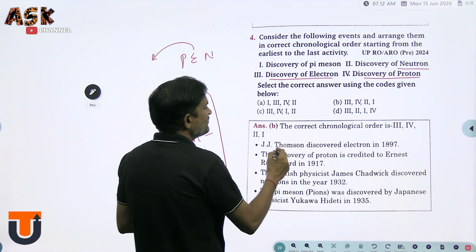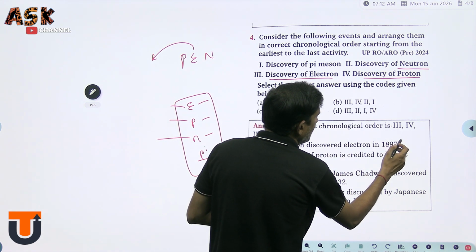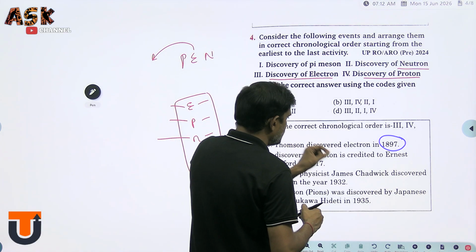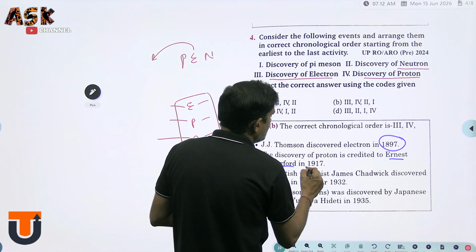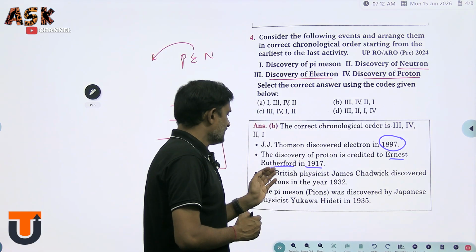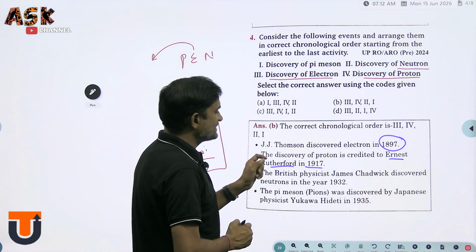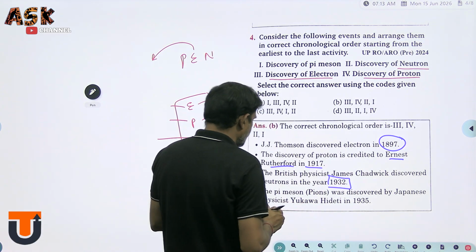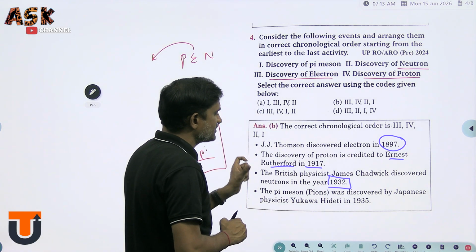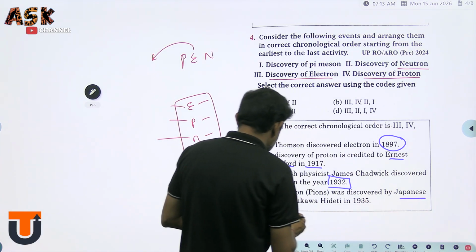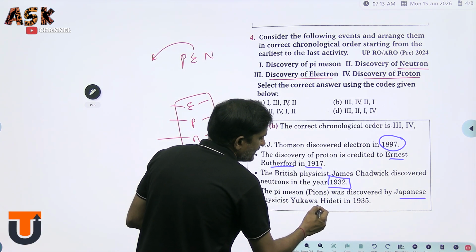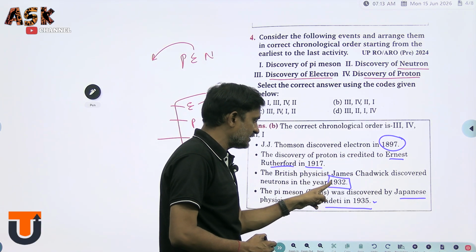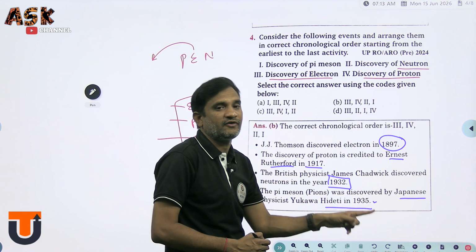J.J. Thomson discovered the electron in 1897. The discovery of the proton is credited to Ernest Rutherford in 1917. The British physicist James Chadwick discovered the neutron in 1932. The pi meson, or pion, was discovered by the Japanese physicist Hideki Yukawa in 1935. So: 1897, 1917, 1932 and 1935.